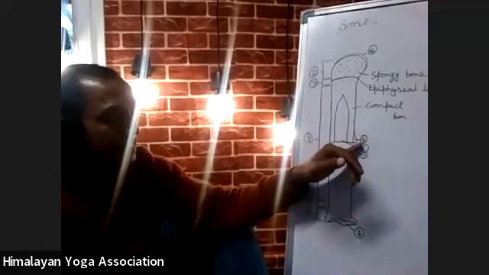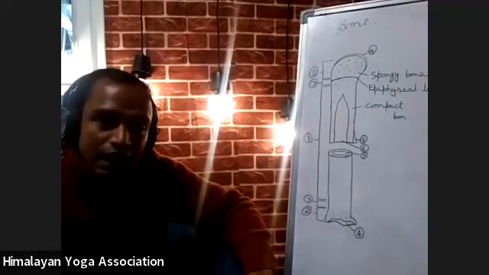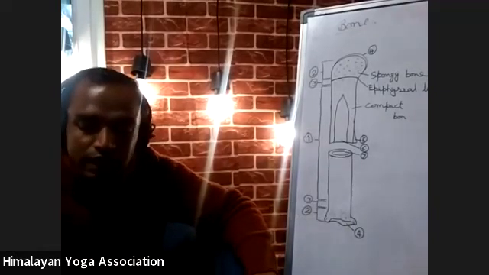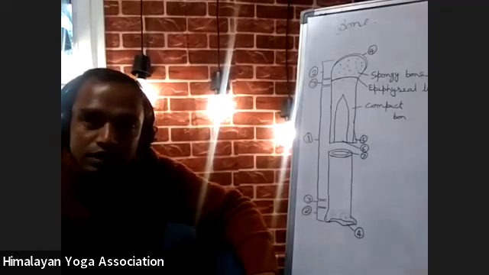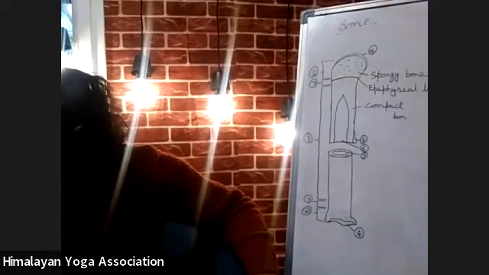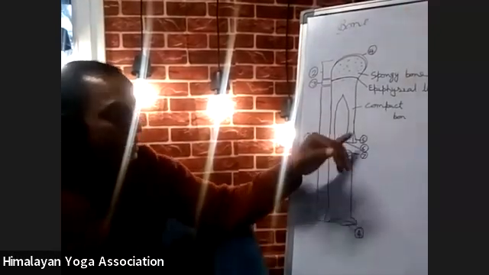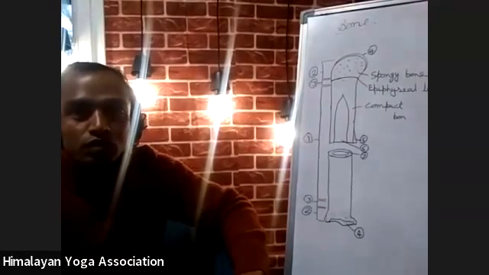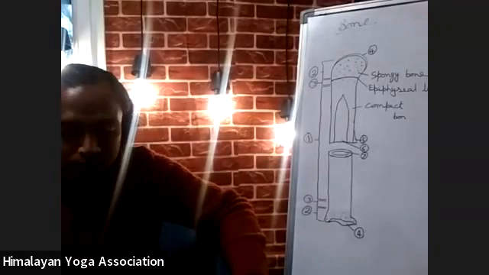And the fifth number is periosteum. PERIOSTEUM, periosteum. That is the outer covering of bone, the outer layer of bone, periosteum.